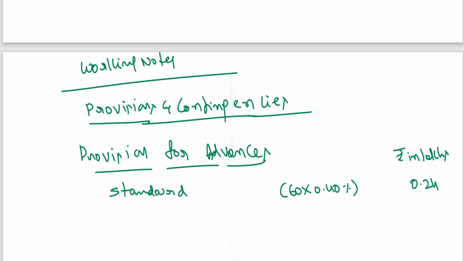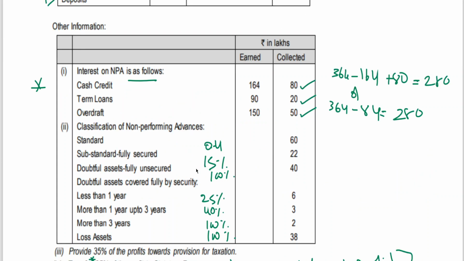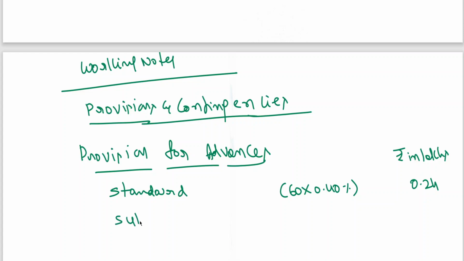Then after that, substandard we are having 15% on 22. Into 15%, it is coming to 33.